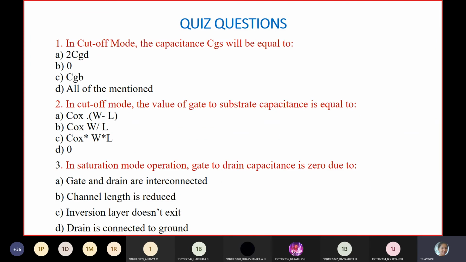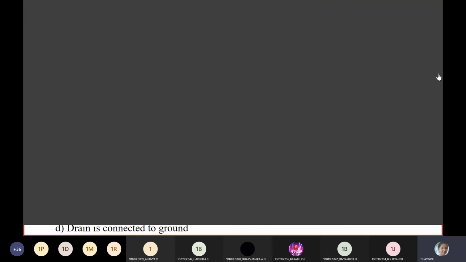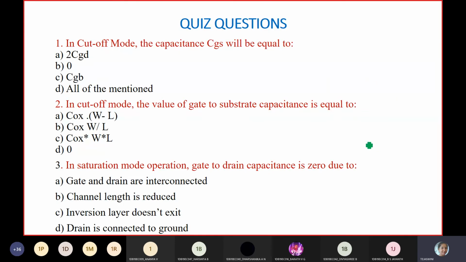I want all of you to note down the option answers on a sheet of paper. There are 6 questions totally here. Just note down your options, and I'll ask one by one. First question: in cutoff mode, the capacitance CGS will be equal to 2 CGD, 0, CGB, or all of them mentioned. Note down your answer, whatever option you have.